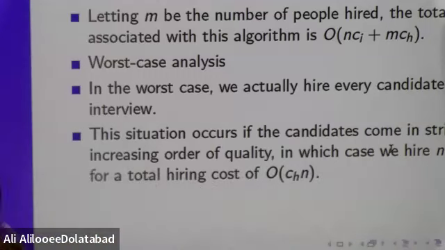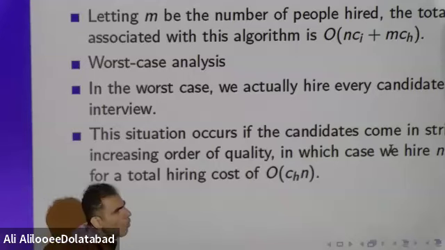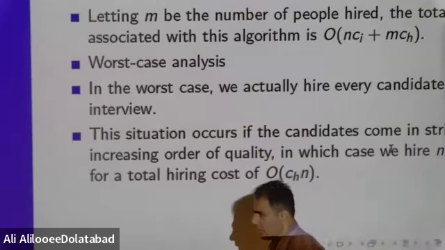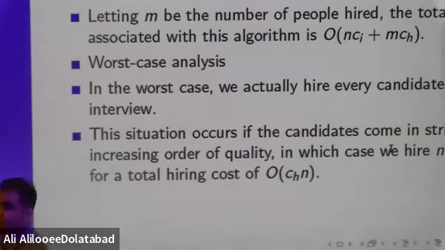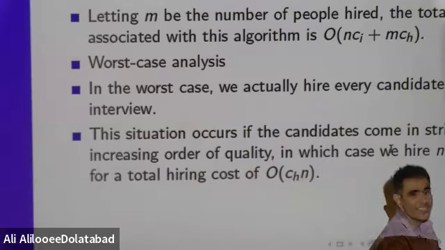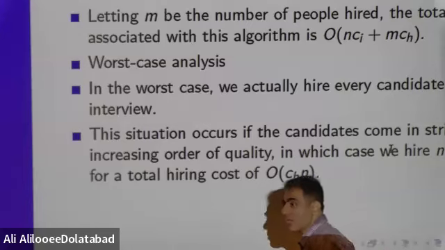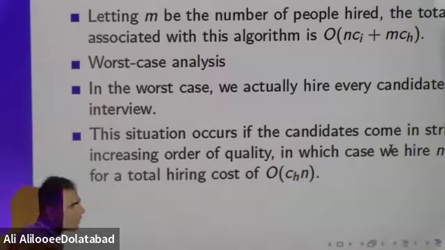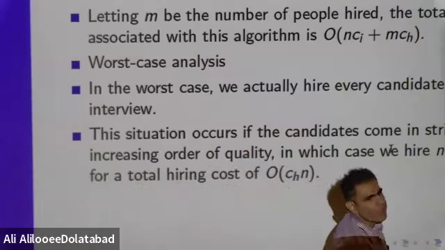Suppose n people are being invited for interview. In reality, the first guy is good, the second one is perfect, the third one is terrible, the fourth one is even more terrible, the fifth one is very good. See, in reality, the quality of people is distributed randomly.